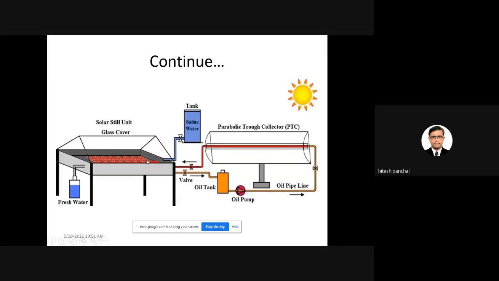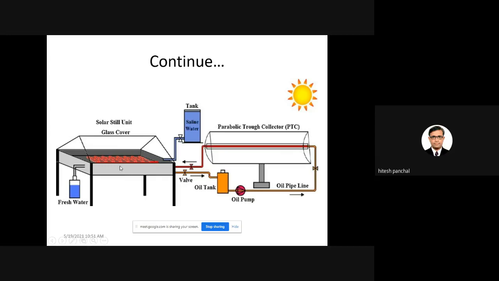You can see now how it will work. With the help of the oil tank, the oil is there. That oil will be circulated with the help of the oil pump. The oil pump will supply oil to the receiver tube. The receiver tube will receive the sun rays, become hot oil, and the hot oil will be supplied to the basin heat exchanger.